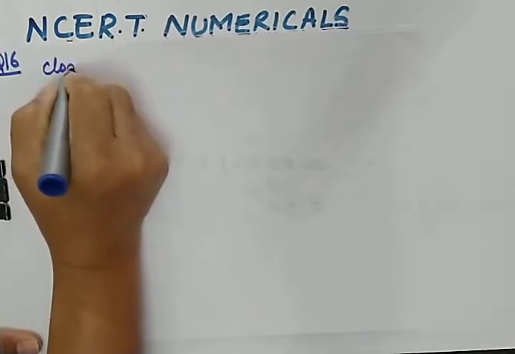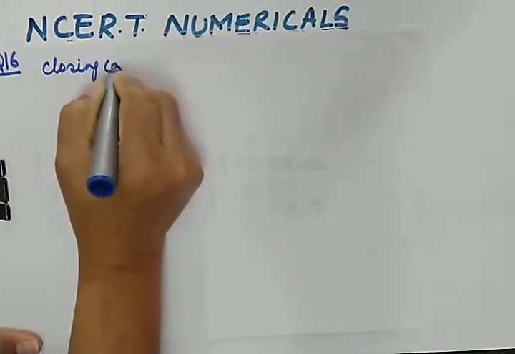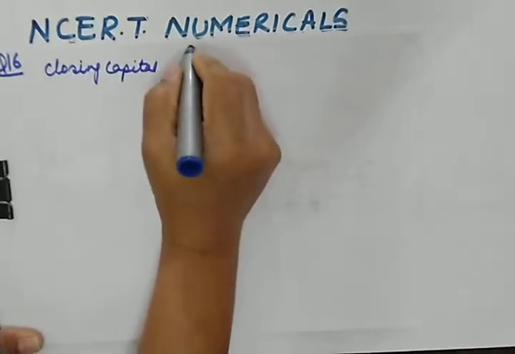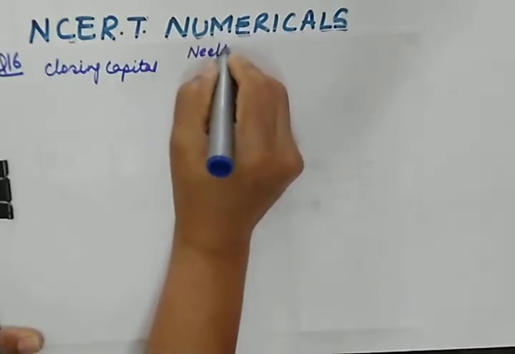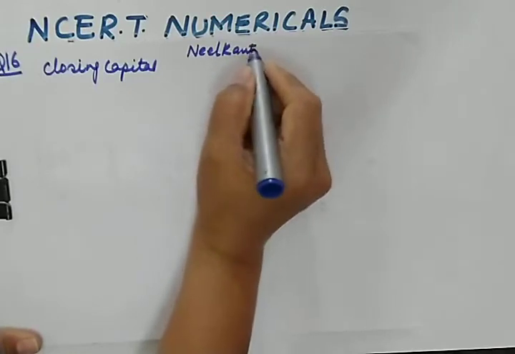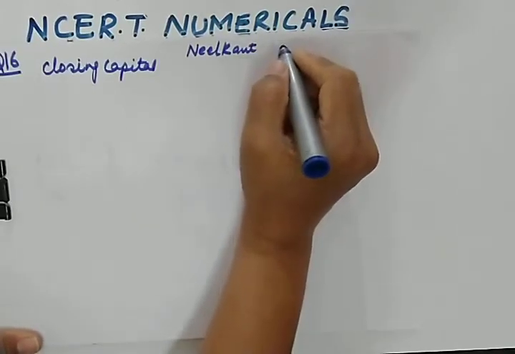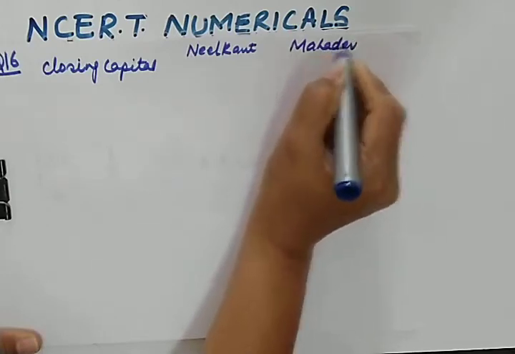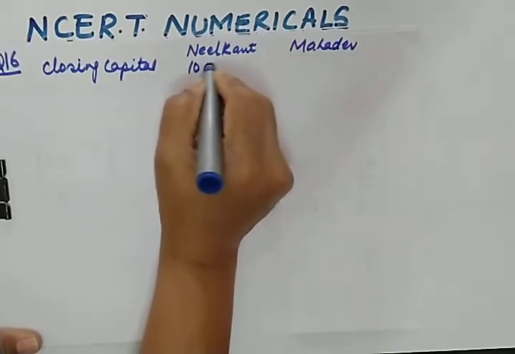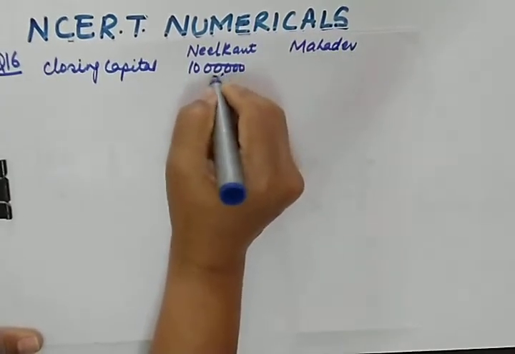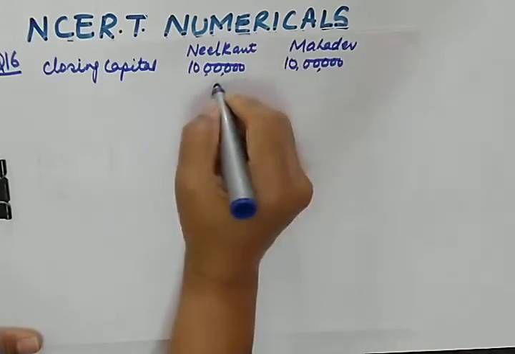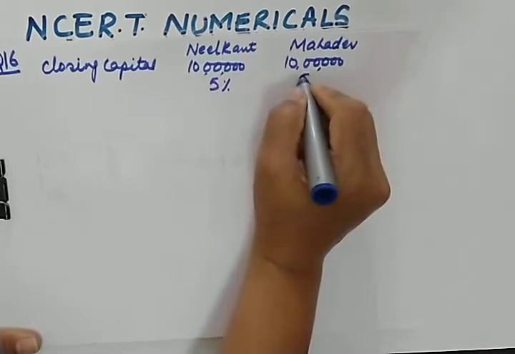Closing capitals are given to you. Closing capital of Neelkant's capital and Mahadev's. How much capital? They are having 10 lakhs and 10 lakhs. So you can easily calculate 5% on this.